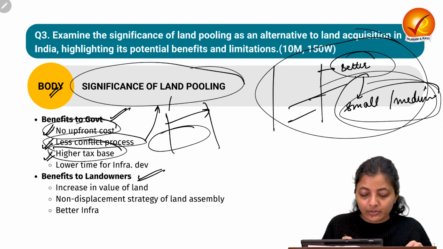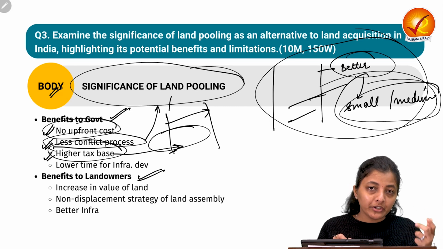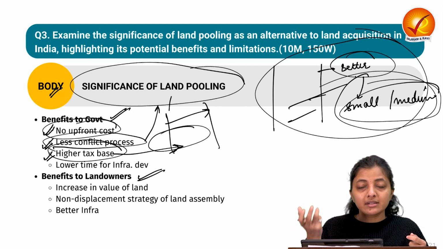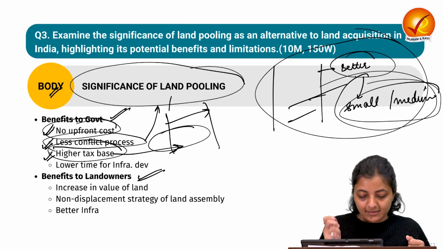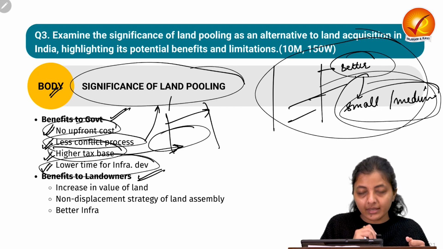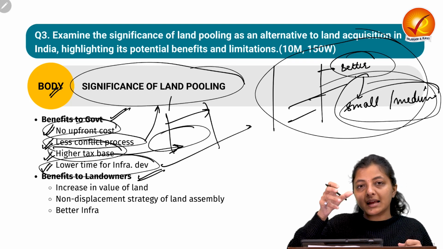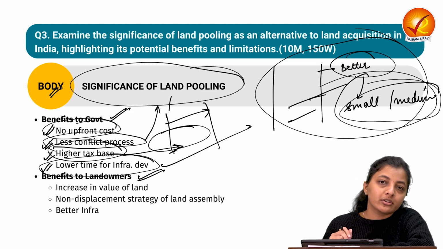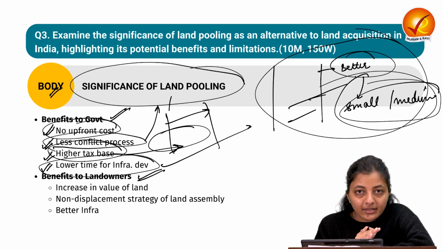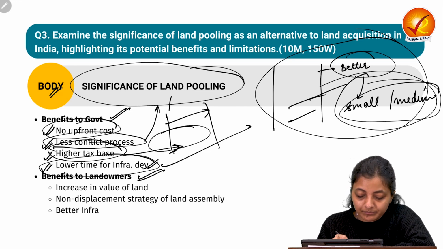Next is the higher tax base. Now the land values have increased, the development has already been done on this land, so the land values are increased, and so are the taxes for the local bodies in those areas. Next, it requires less time for infrastructural development, because the very slow process is due to the acquisition of the land. Now this is eliminated, so less time is required for the infrastructural development.